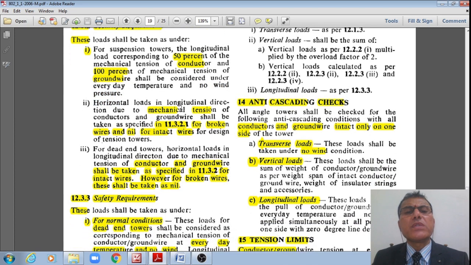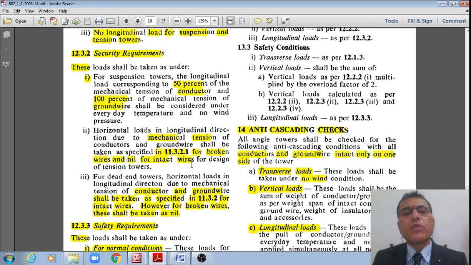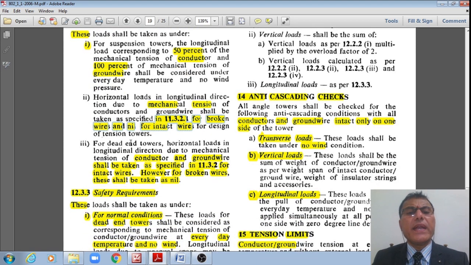And horizontal loads in longitudinal direction due to mechanical tension in the power conductors and ground wires as specified in 11.3.2.1 for power broken conditions also, whereas it shall be taken as nil for intact wire conditions for tension towers, right?